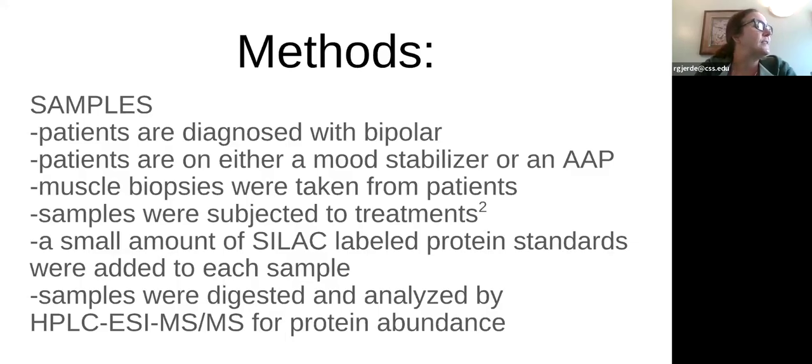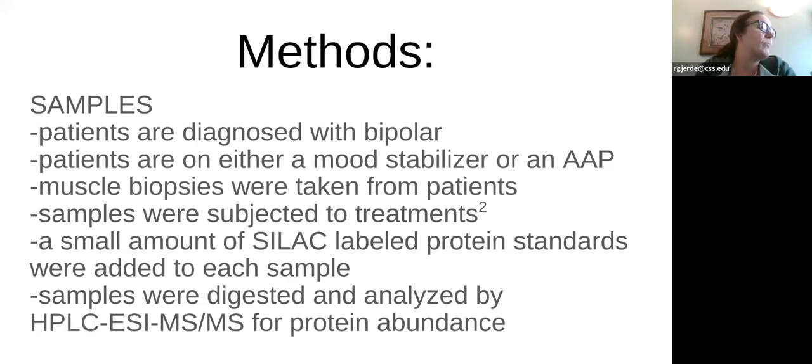There were 8 patients in each cohort. So 8 of the patients were taking an AAP, and the other 8 were taking some sort of a mood stabilizer. So from those 16 patients, they took muscle biopsies, and then they froze those muscle biopsy samples under liquid nitrogen. So that's where they were getting the samples from.